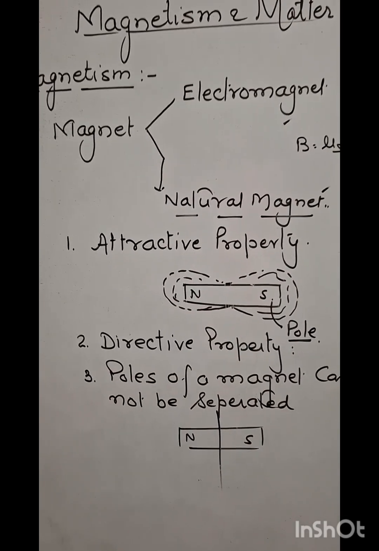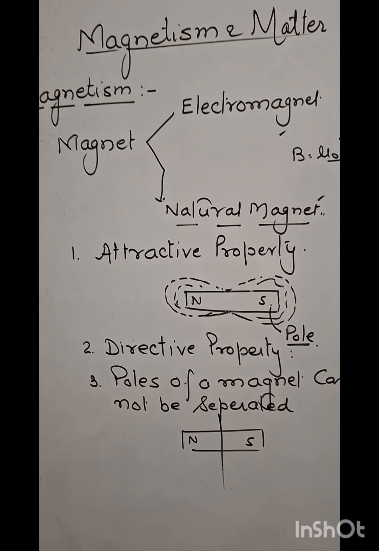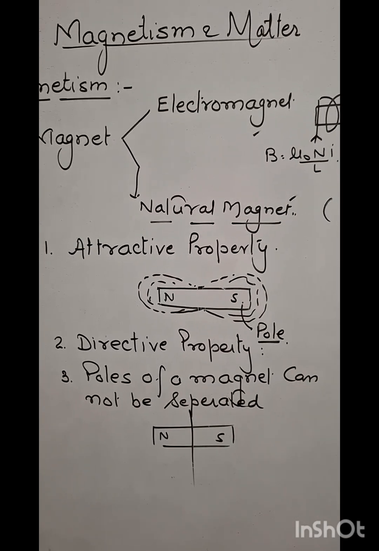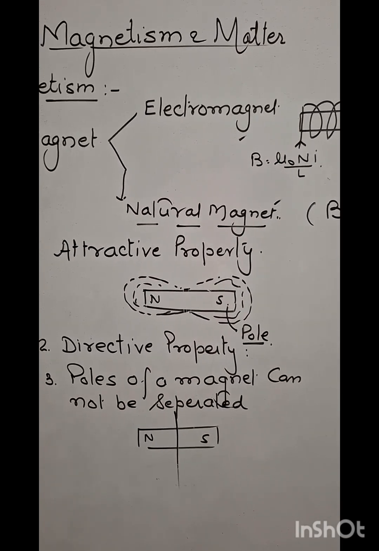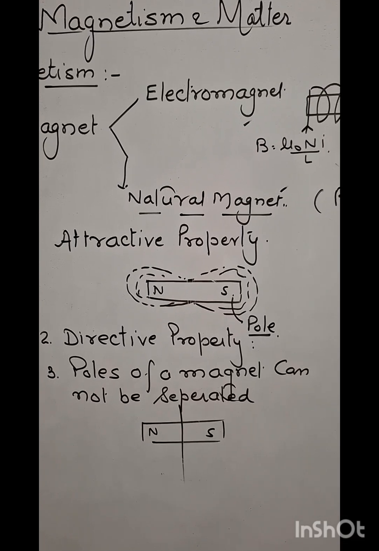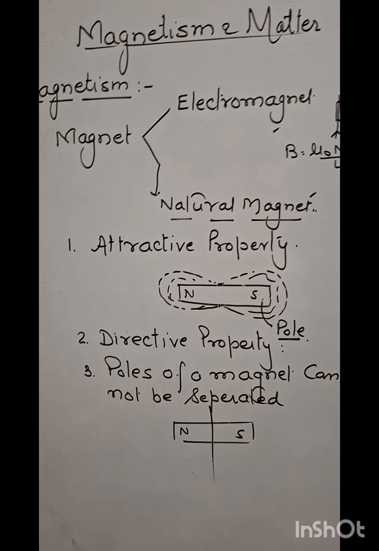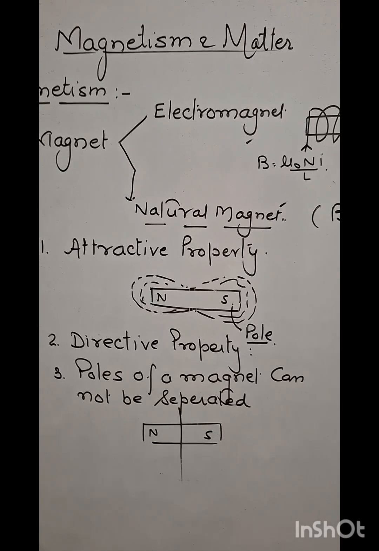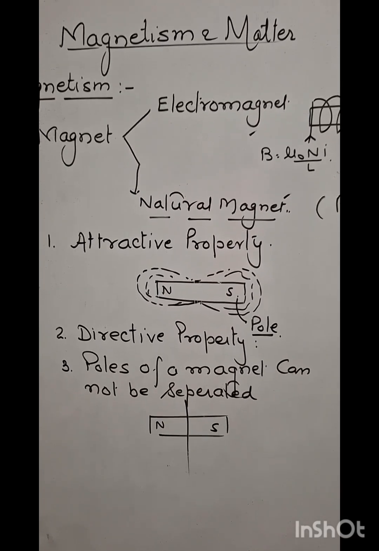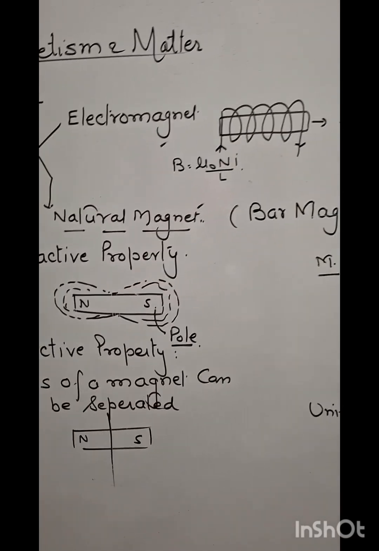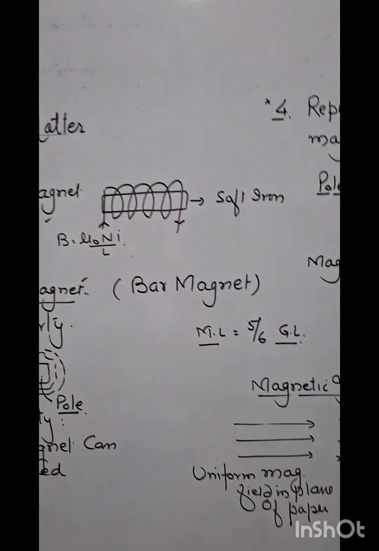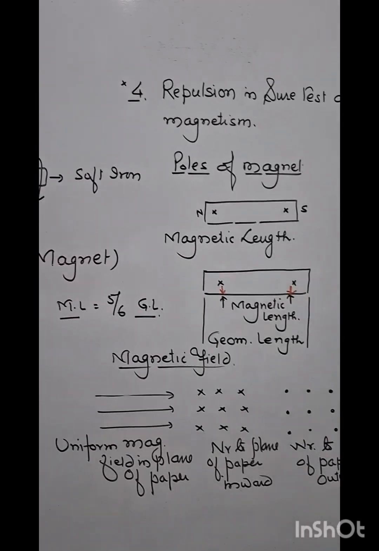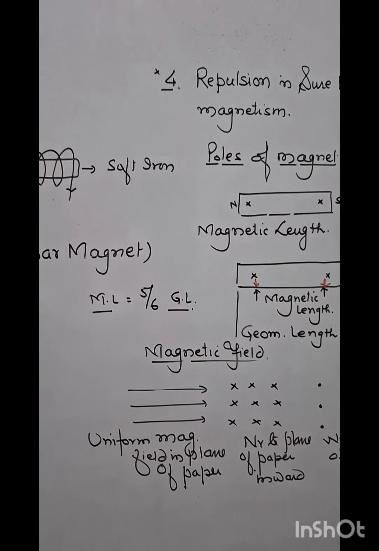The third property is isolated magnetic pole does not exist, or you can say we cannot separate the poles of a magnet. If we break a magnet into two pieces to separate north and south pole, then each piece will become an individual magnet. Next property is like poles repel each other and unlike poles attract each other.